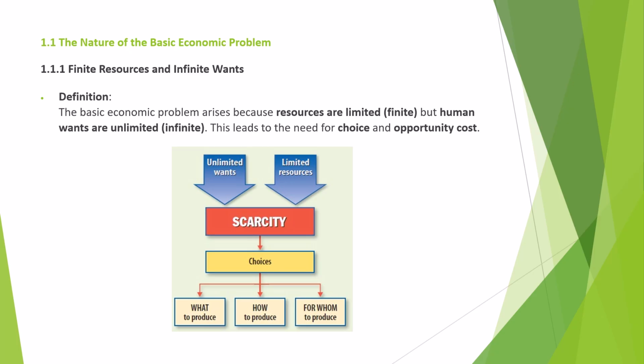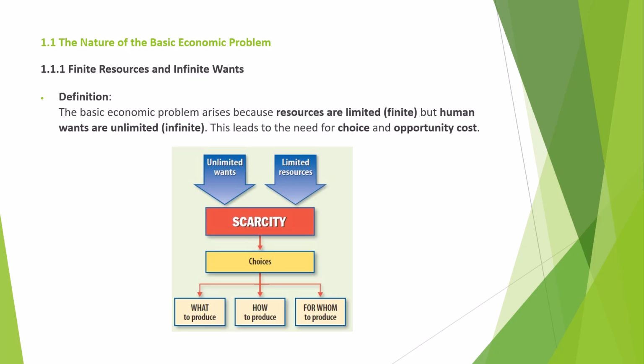As I guess you all know, our basic economic problem is that we have unlimited wants but limited resources. Now what do unlimited wants and limited resources mean? Let me give you an example. Let's suppose I'm talking about money. The money which I have is limited.